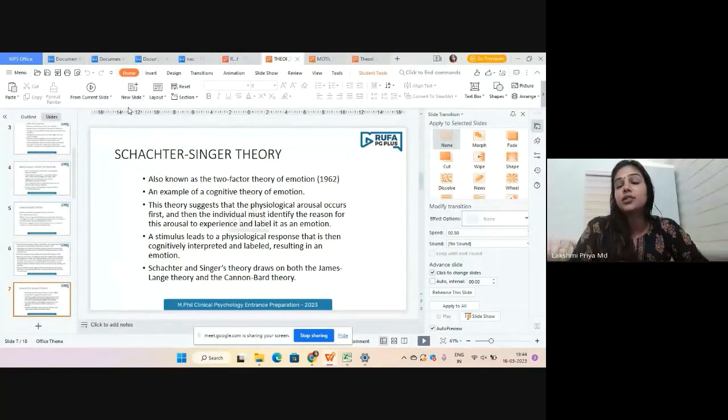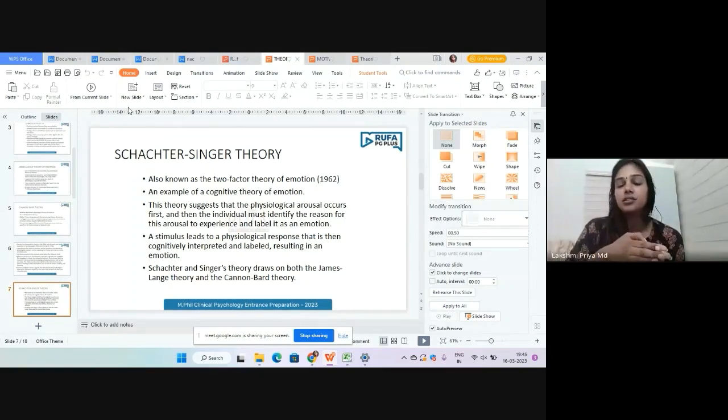That is called cognitive labeling. We are interpreting the arousal with the context. Okay, your heartbeat is increasing, but it's okay because you're going to win a prize, so be happy. Actually, it is a kind of curiosity and happiness. So a labeling is happening simultaneously. That is what the Schachter and Singer theory says.